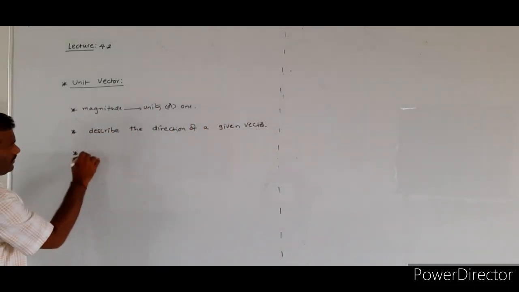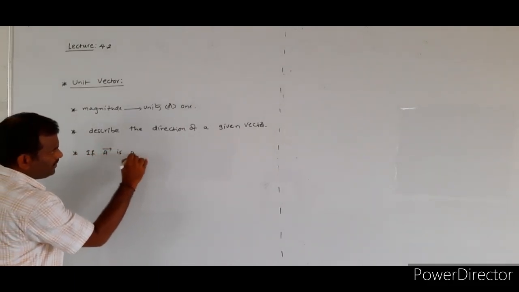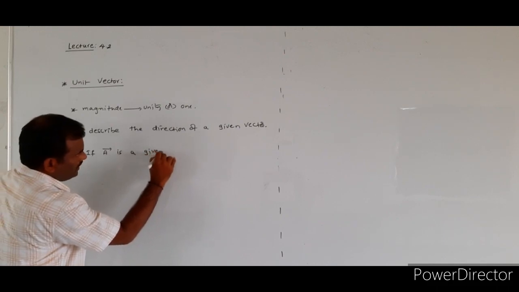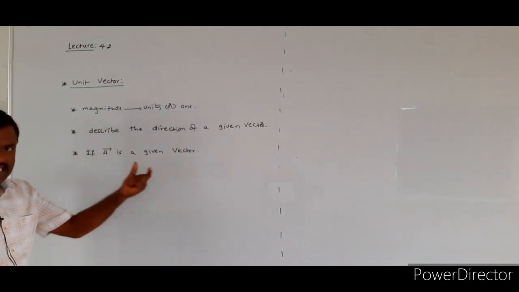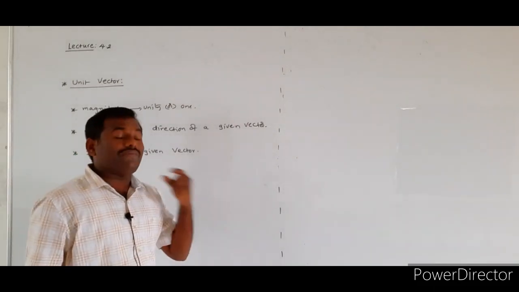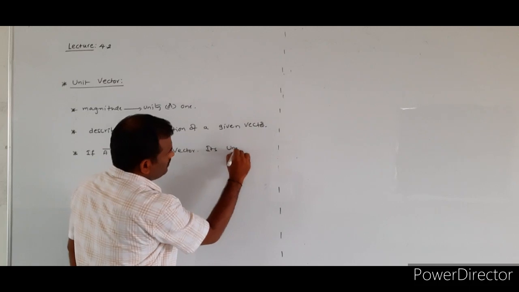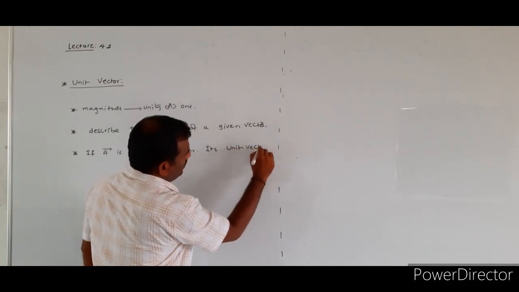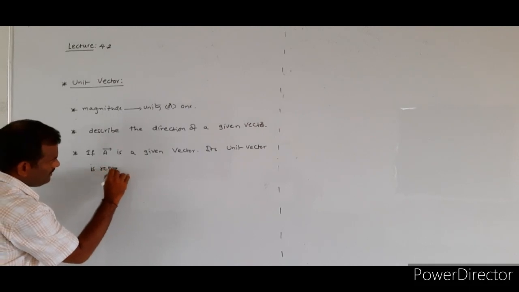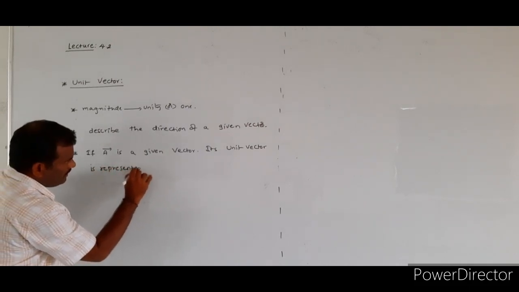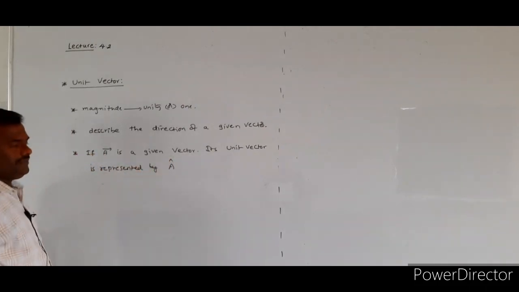Suppose a bar is a given vector; its unit vector is represented by a cap.